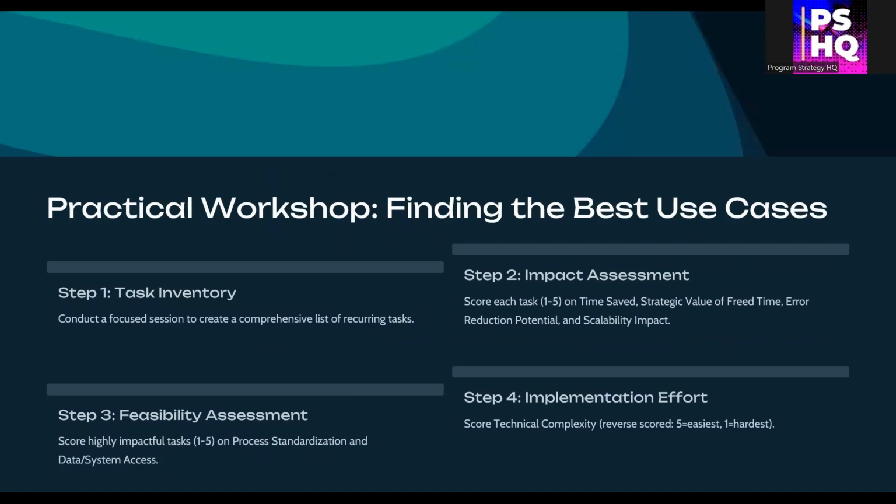Step 3, feasibility assessment. For high impact tasks, score feasibility based on how standardized the process is and whether systems and data are accessible. Step 4, effort. Finally, assess technical complexity. Use a reverse score here. 5 means easy, 1 means hard.